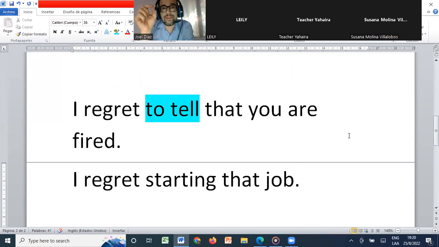Yeah. Let me help. Layli, right? Is that your name? Yes. Okay, Layli, when we use regret with an infinitive, it is bad news in the present. Bad news in the present. Okay. When you use regret with a gerund, it is something that you regret in the past. In the past. Okay, got it. Thank you. You're welcome. Perfect. Please ask me any questions.